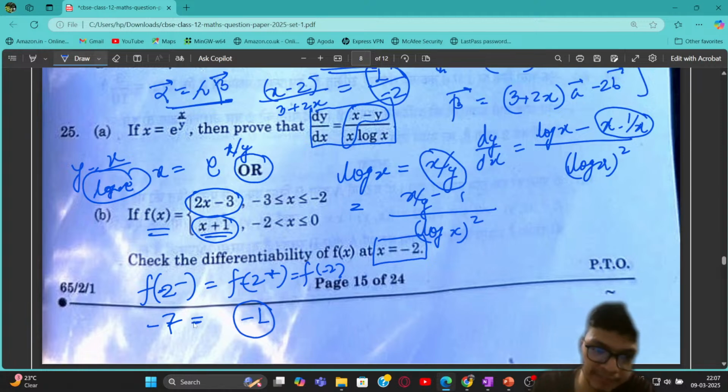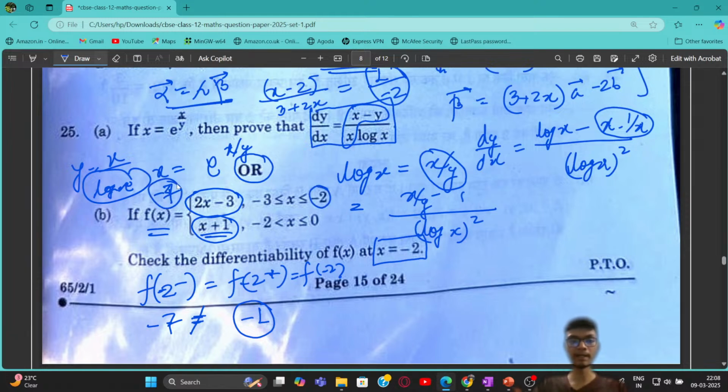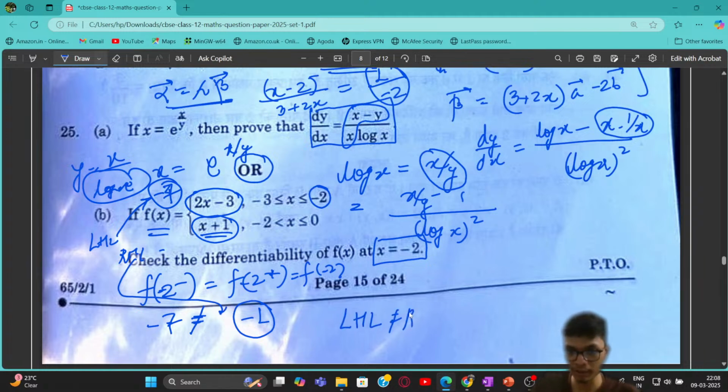So what we can see is that the left hand side of the limit is not equal to the right hand side of the limit, right? If you put minus of 2 over here, it is going to be minus of 7. So the left hand limit is given as minus 7 and the right hand limit is given as minus of 2. So you can just see that your left hand limit is not equal to right hand limit. Therefore, it is not continuous. It is not continuous, right?